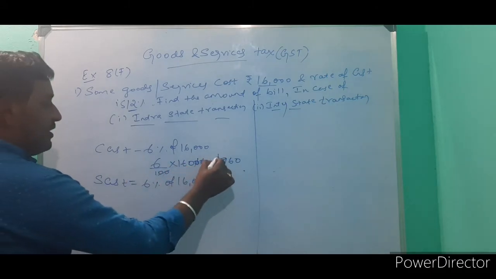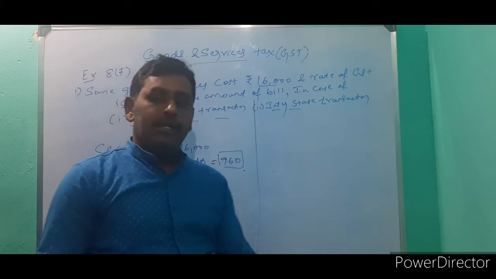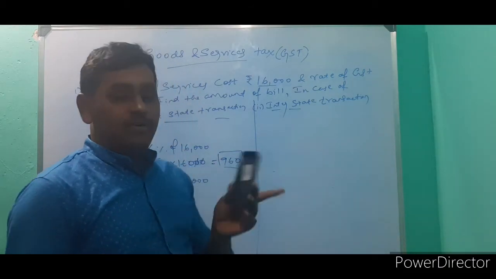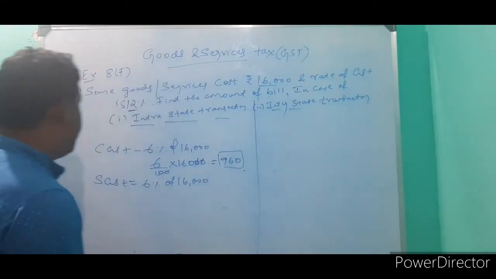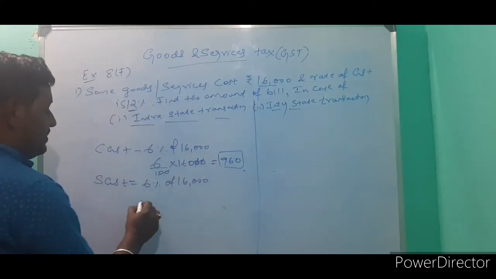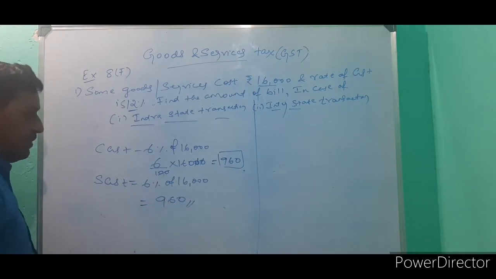The SGST is also the same, because in intrastate an equal amount is transferred to both the central government and the state government. If the central government collects 960 rupees, the state government also collects 960.